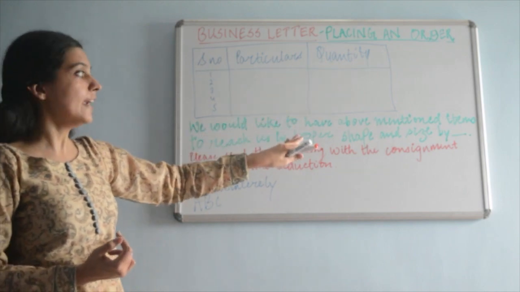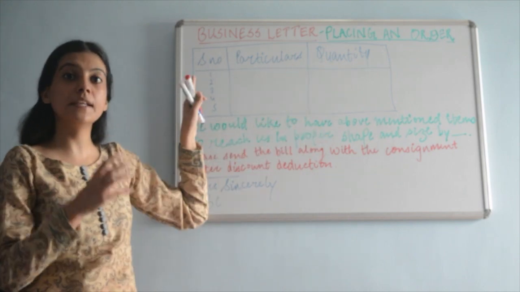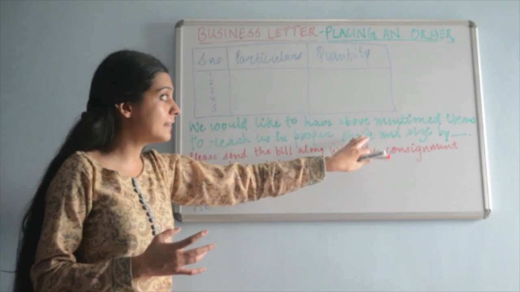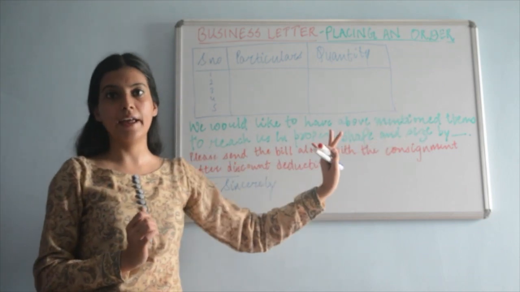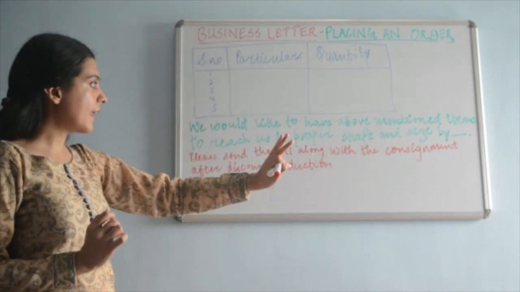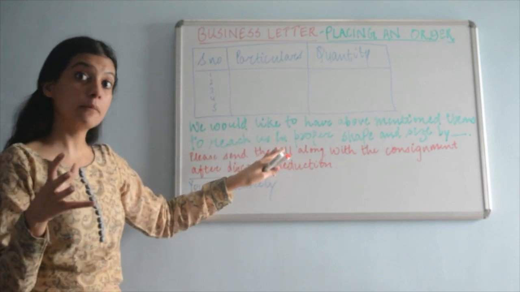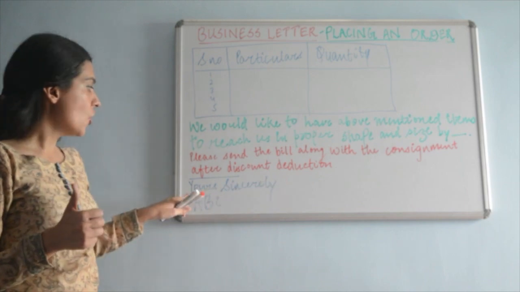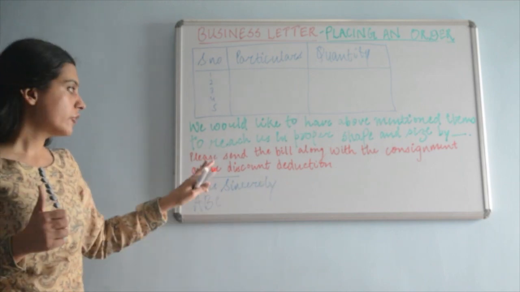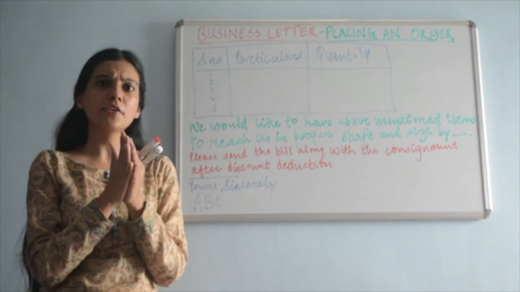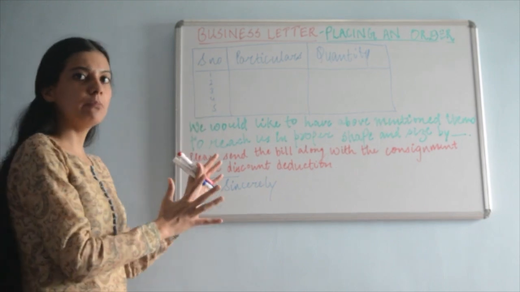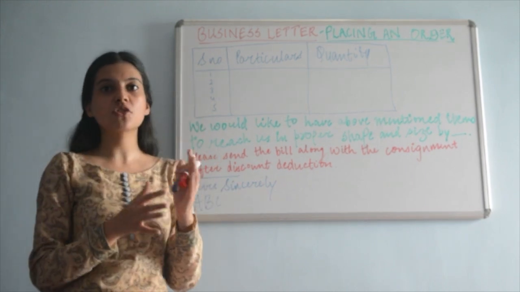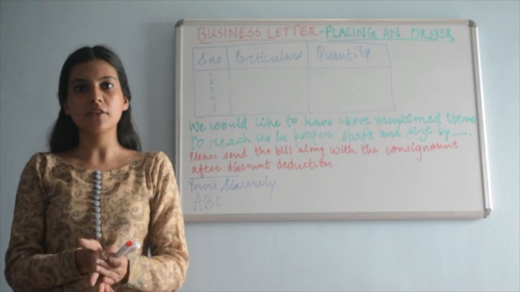Then you're going to write that you want these goods, these items in proper shape and size, and then clearly mention the deadline. So once you have mentioned the deadline, please send the bill. Also send the bill. This is a very important thing. After discount deduction, yours sincerely, ABC. So this is how it goes. No matter whatever is the question, this is a uniform format. It can go with each and every question that you're going to get in your exams.